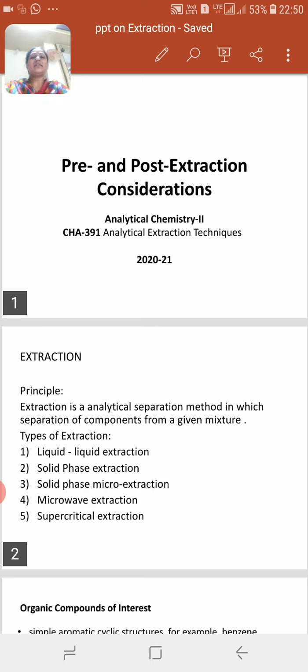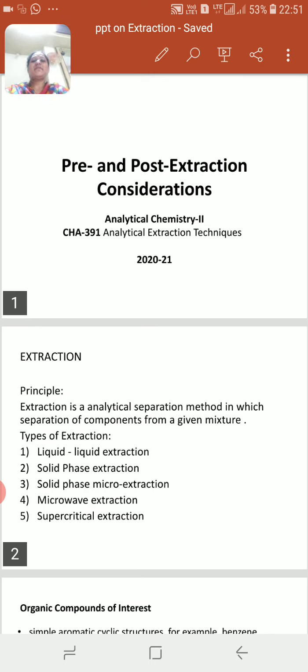So we know that on a lab scale various methods are used for separation. For example, evaporation, distillation, steam distillation, fractional distillation. Then various chromatographic techniques we use for separation, as well as different gravimetric methods. And with the help of an oven providing temperature, separation of the components takes place. So why extraction, it is a different method.